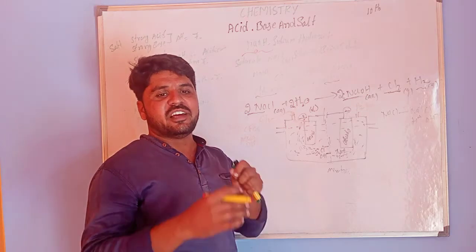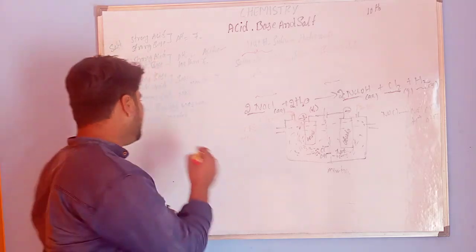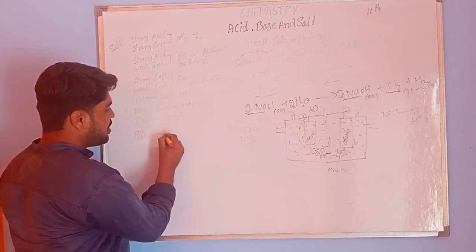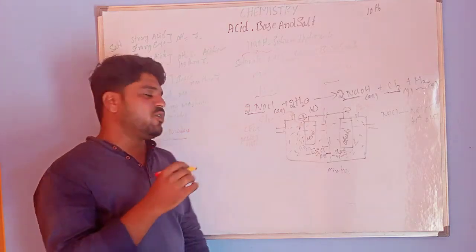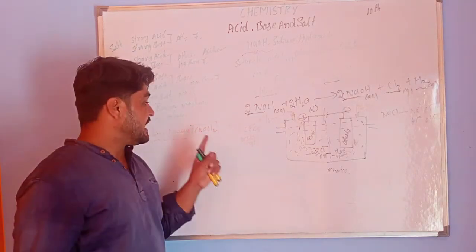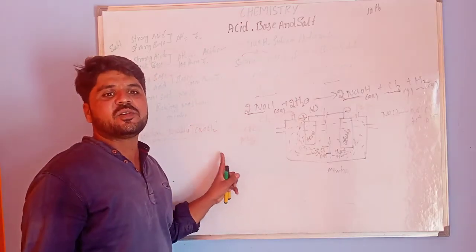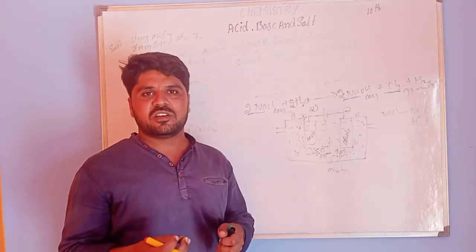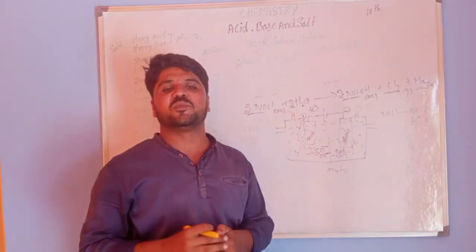So, the next chemical compound is bleaching powder. The chemical formula for bleaching powder is CaOCl2, calcium oxychloride. So, dear students, we already know that from the electrolysis process, we can generate chlorine gas and sodium hydroxide.